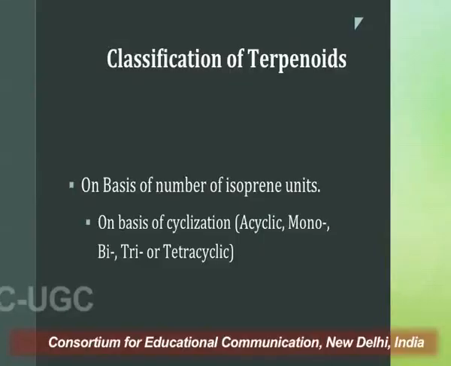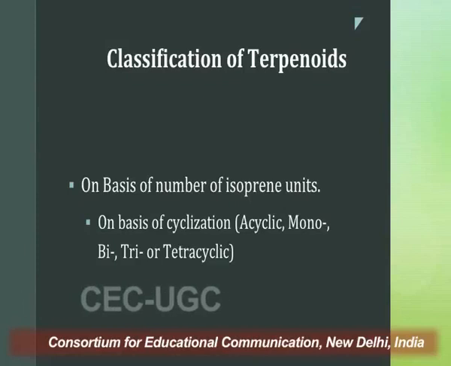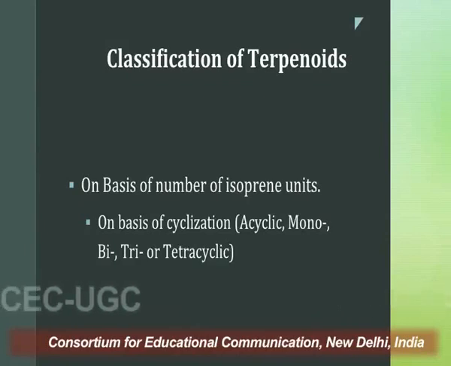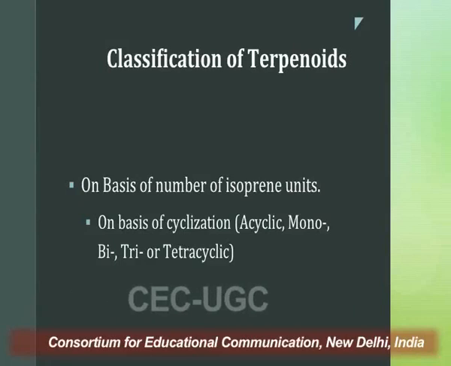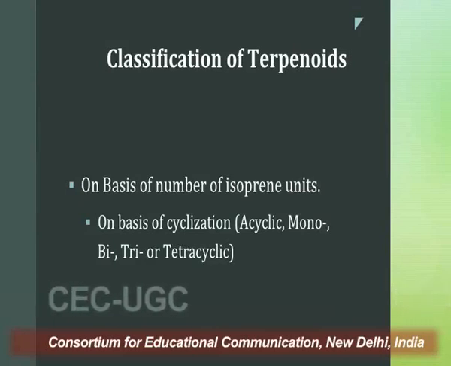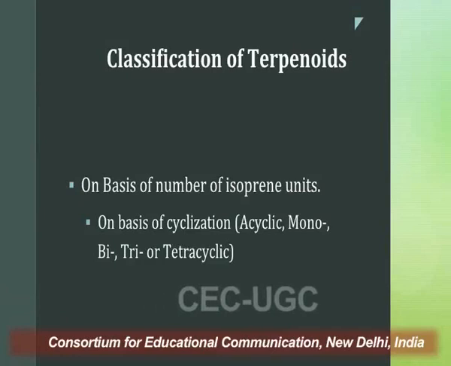Now we move on to the classification of terpenoids. As I told you, terpenoids have diverse chemical and structural variability, or large variation in their chemistry or structure. They are classified into different classes.